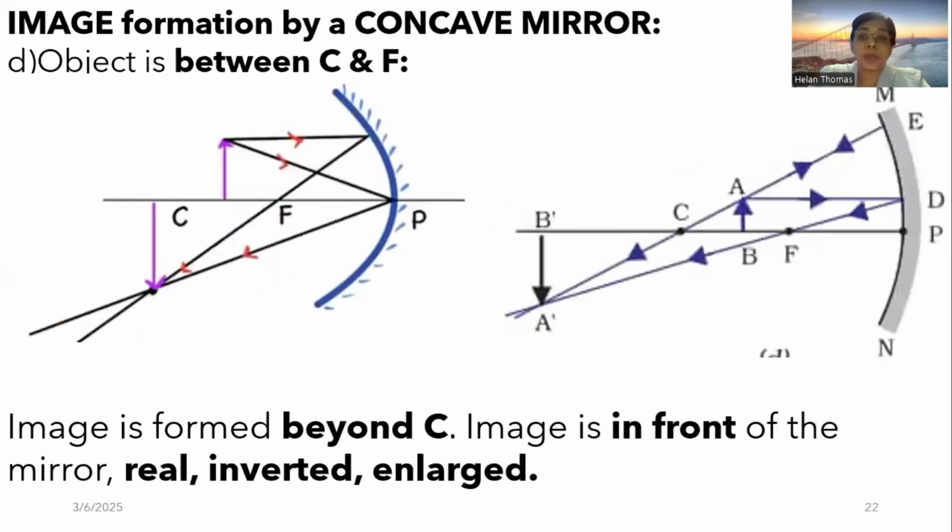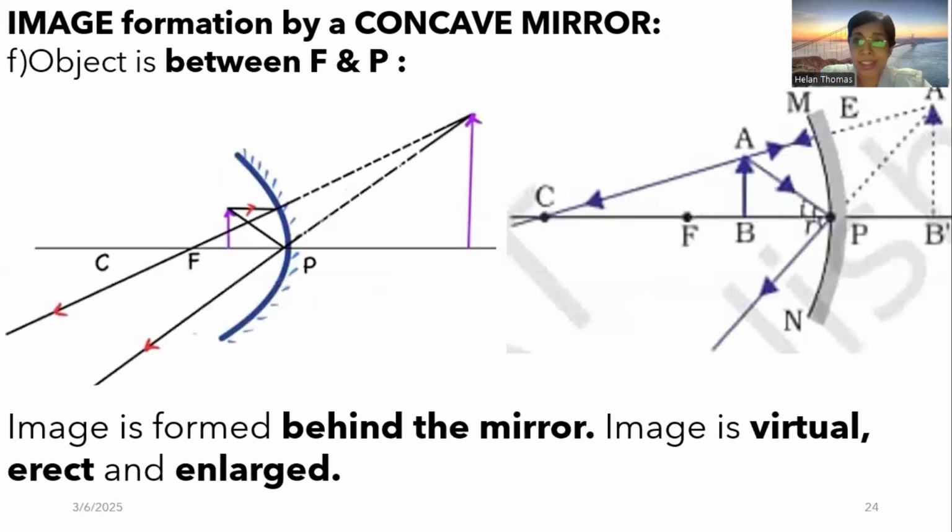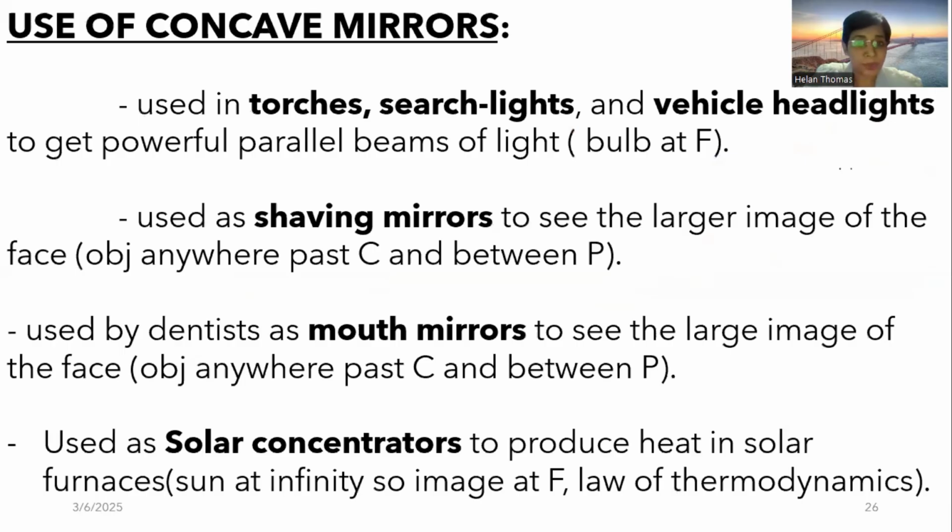But if you are putting the object in between C and P, you're going to get an enlarged image. So your object should be somewhere past C towards P, towards the center. It should be past the center of curvature towards the pole.